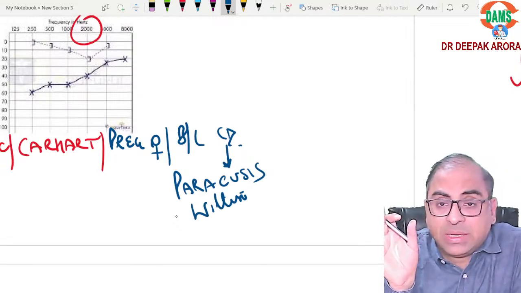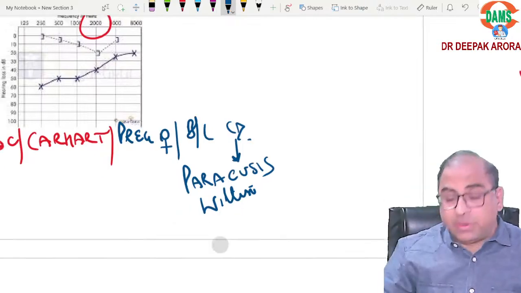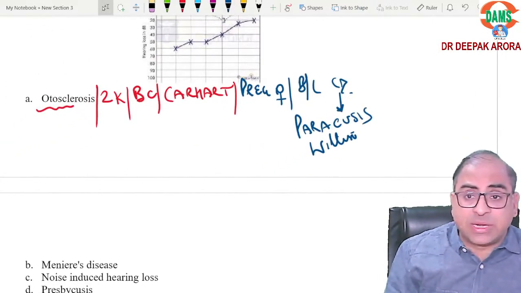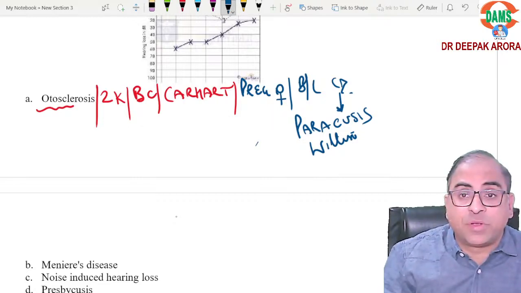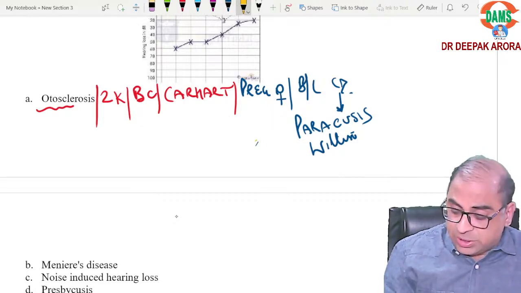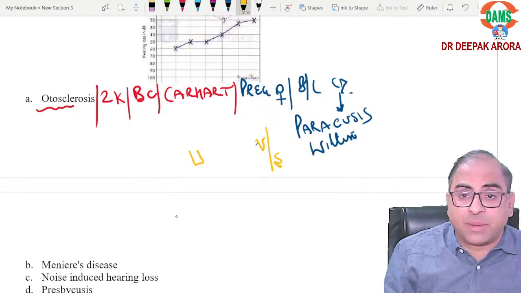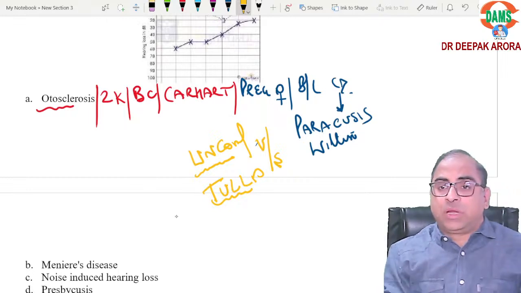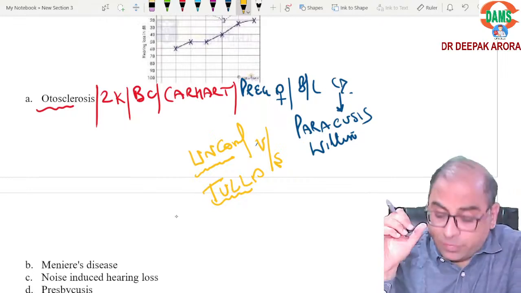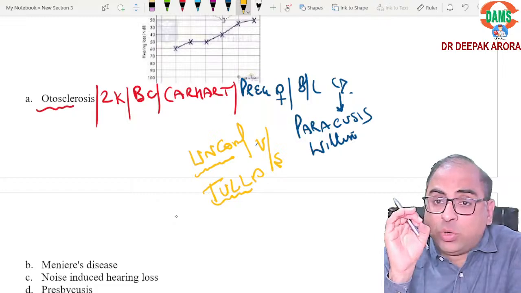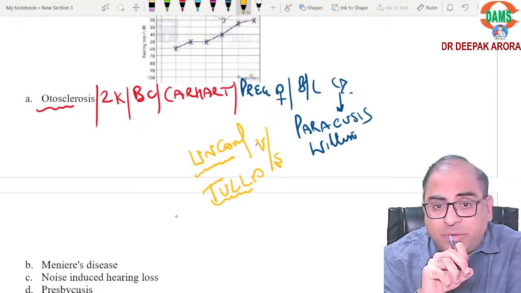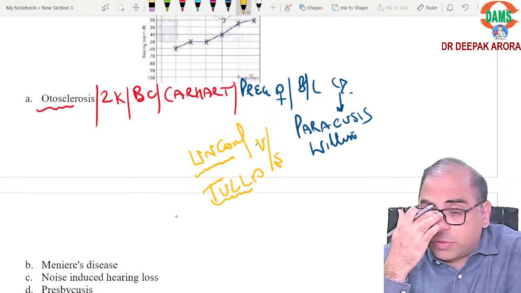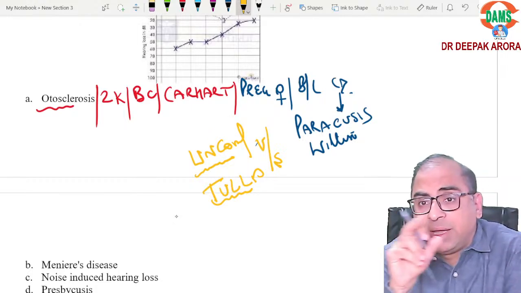Is it clear? Patient feeling uncomfortable; here in brackets we will mention patient if. What is the opposite of this? The opposite of paracusis Willisii is that the patient is uncomfortable in noisy surroundings. If the examiner mentions discomfort in noisy surroundings, we call it Tullio's phenomenon. So beta, remember two points. Paracusis Willisii in otosclerosis; Tullio phenomenon, the patient is uncomfortable in noisy surroundings. While in paracusis Willisii, the patient is very comfortable in noisy surroundings.